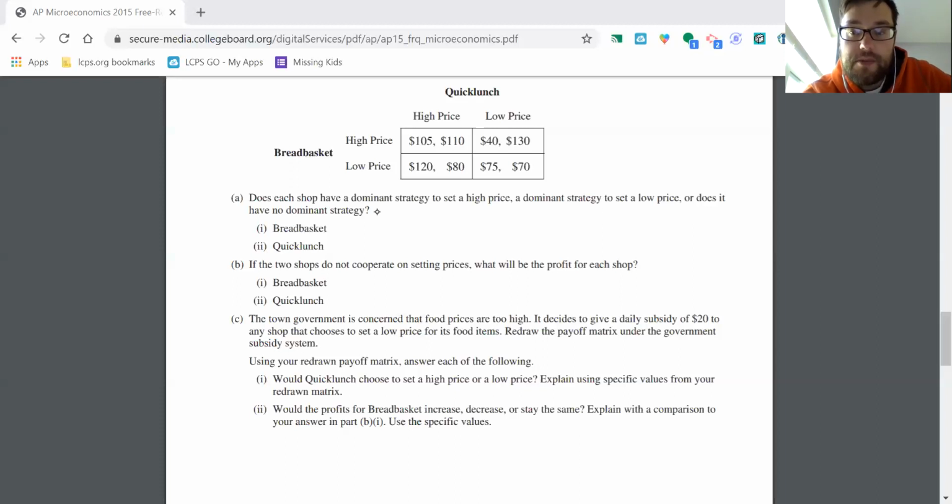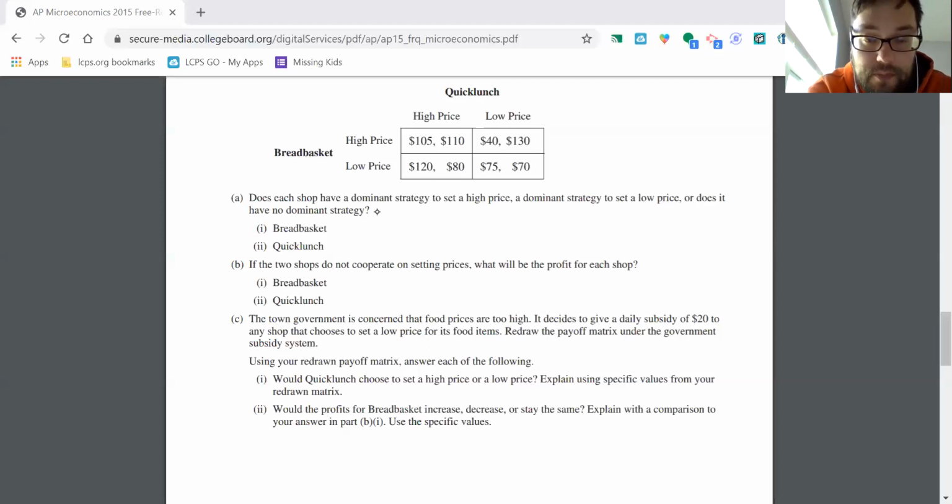Firms would only get the subsidy if they go low, right? So in this case up here, we don't have to change any of these because both firms are going high. Now on this one over here, we need to change this because the second firm went low, right? So this would actually be 150. They're going to get the $20 subsidy from the local government.